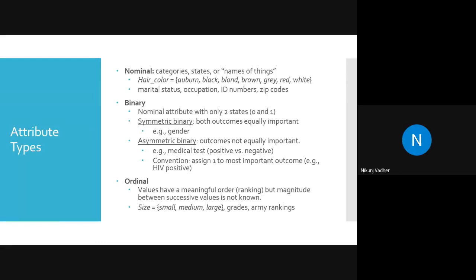Let me give one example. In case of gender, as per definition, there can be either male or female, and both have equal probability. But in case of a medical test, the result of the test will be dependent on several parameters, like the patient having cough, fever, or cold.